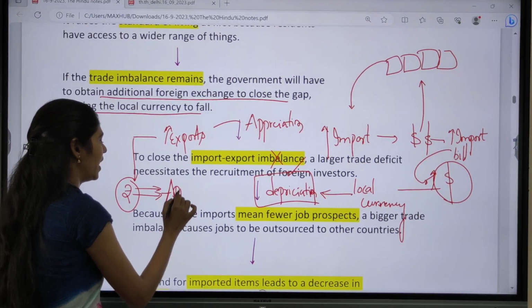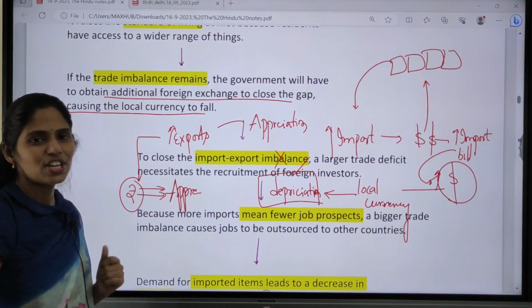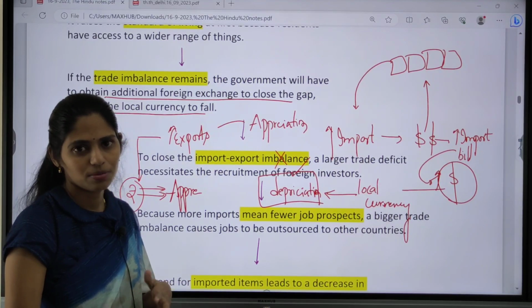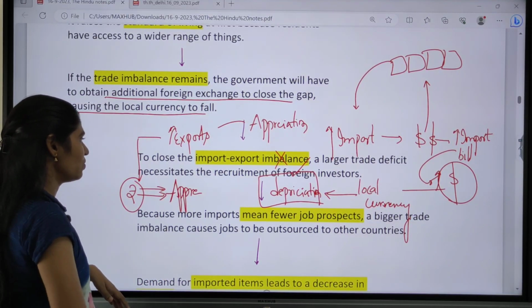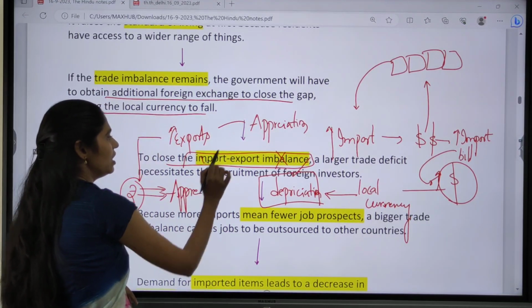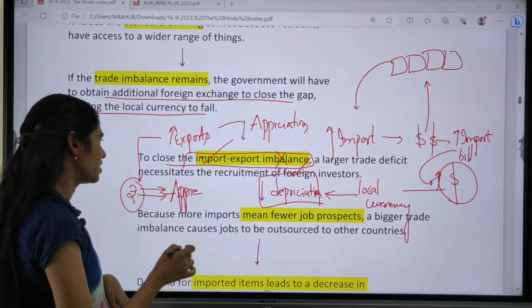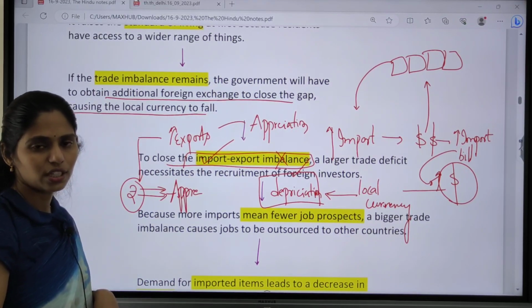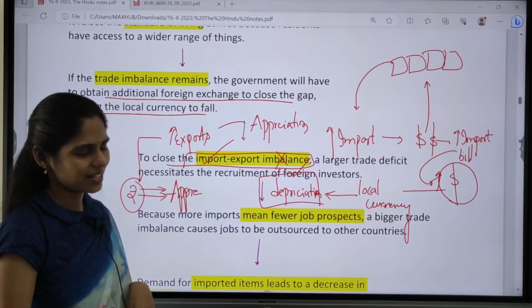That concept is called appreciation. So you have to remember this, it is of utmost importance. And next one here is, whenever there are import-export imbalances, whenever there is a large trade deficit, that will also lead to the recruitment of foreign investors.